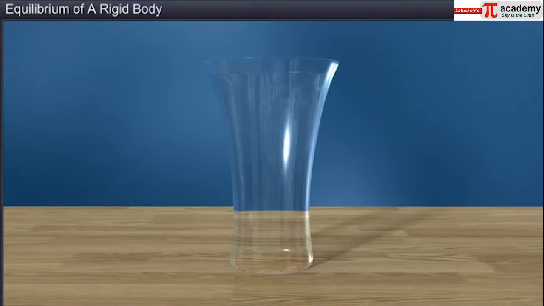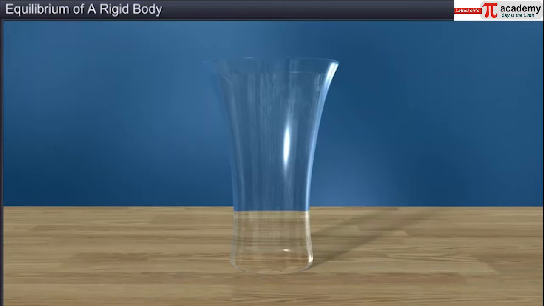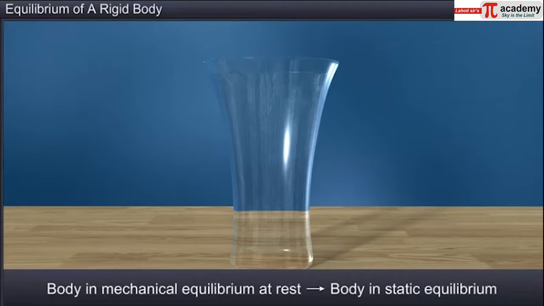Now look at the glass. It is at rest. It is in mechanical equilibrium because the net force and the net torque acting on it is zero. If a body in mechanical equilibrium is at rest, then the body is said to be in static equilibrium.